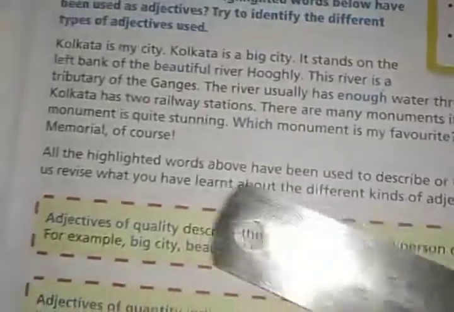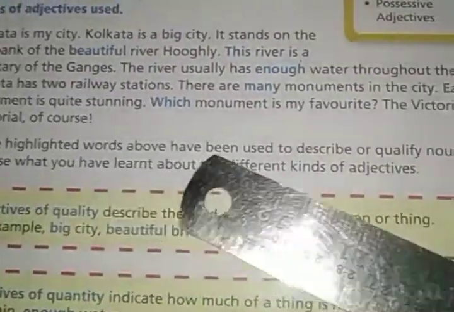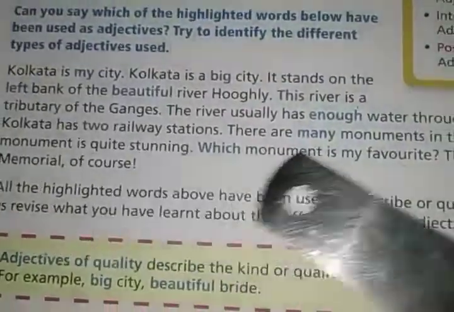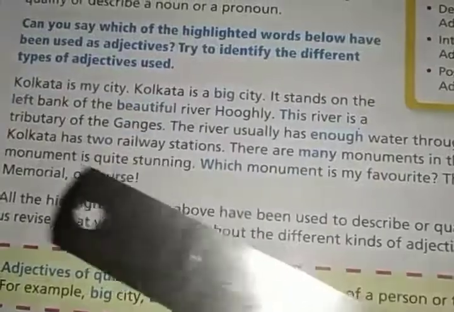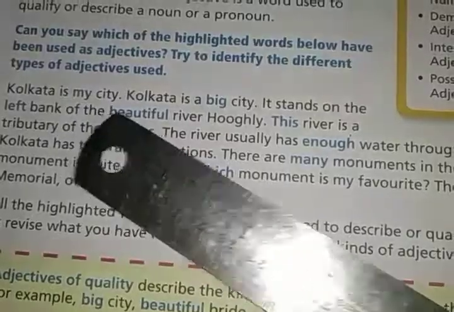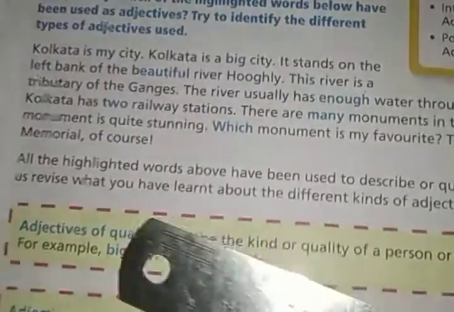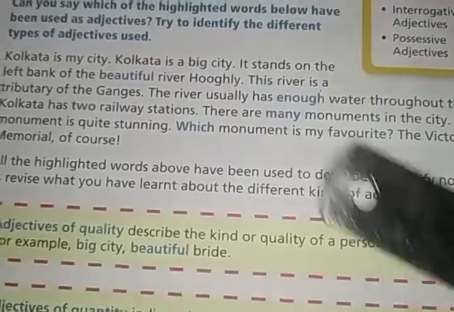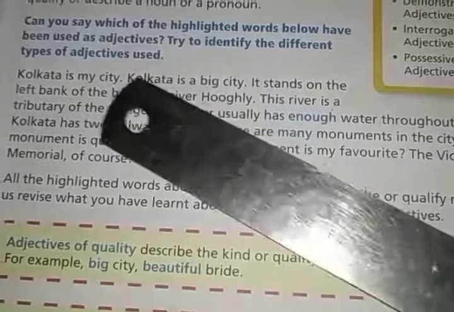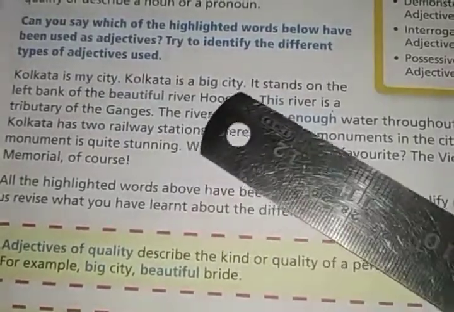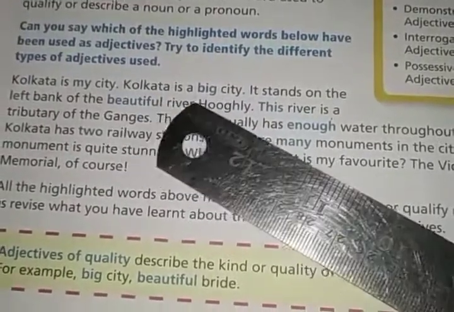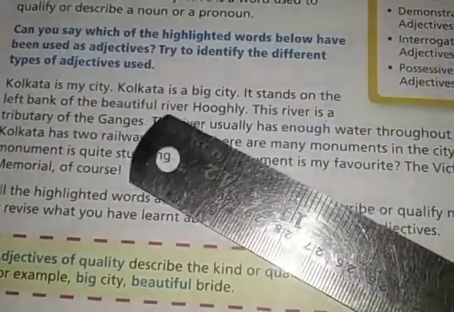Okay. So all the highlighted words above have been used to describe or qualify nouns. All the blue colored words are used to describe some noun. I told you, my is describing city, big is describing city. So these are used to describe a noun, means they are giving more information about the nouns. Which nouns? My city, city is the noun. Big city, big is describing the city. Beautiful river, river is the noun, and beautiful is describing the river.